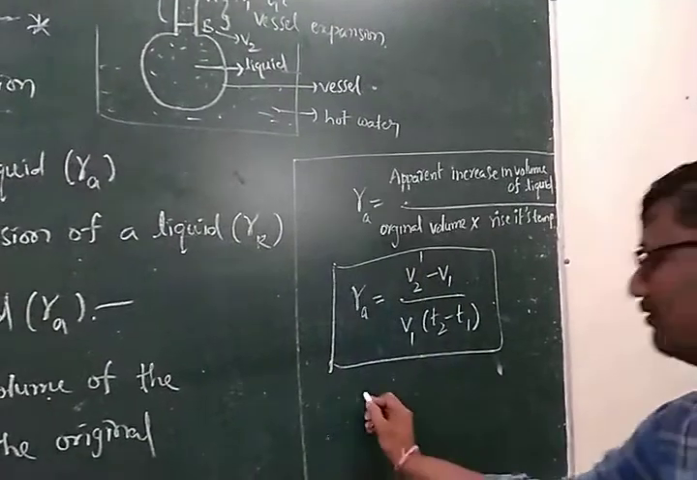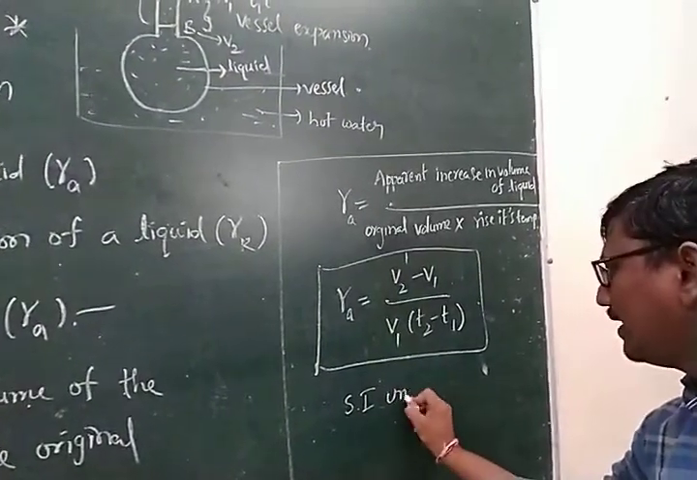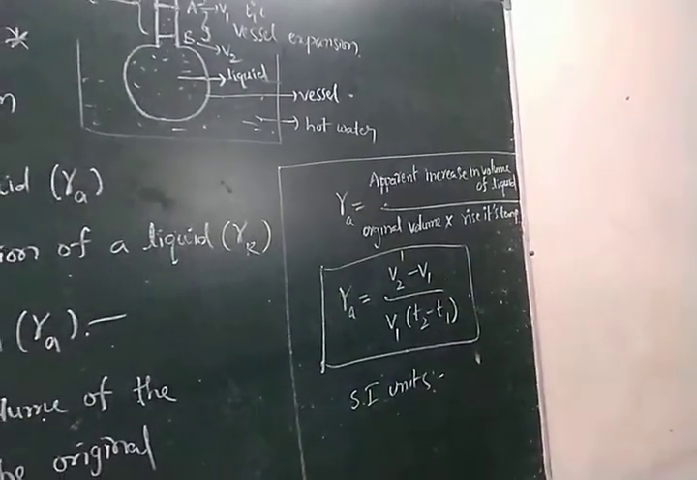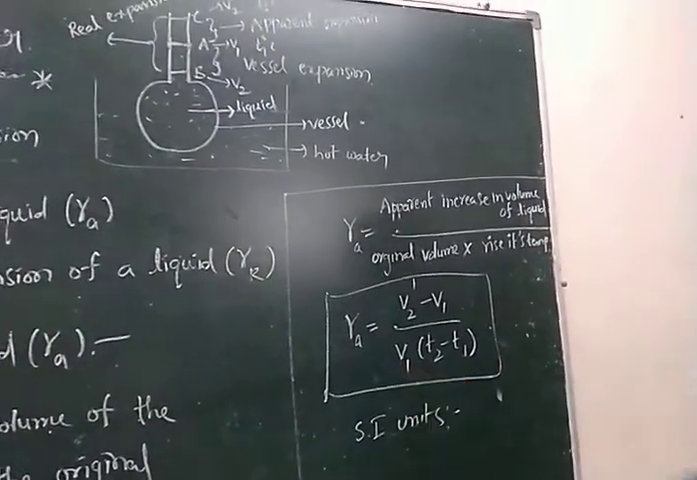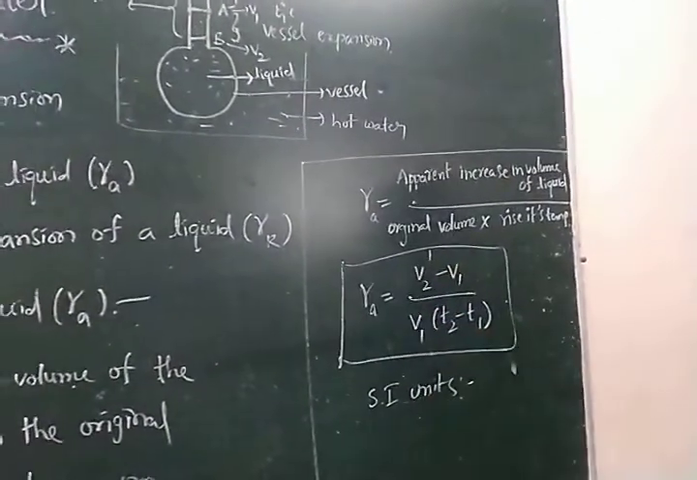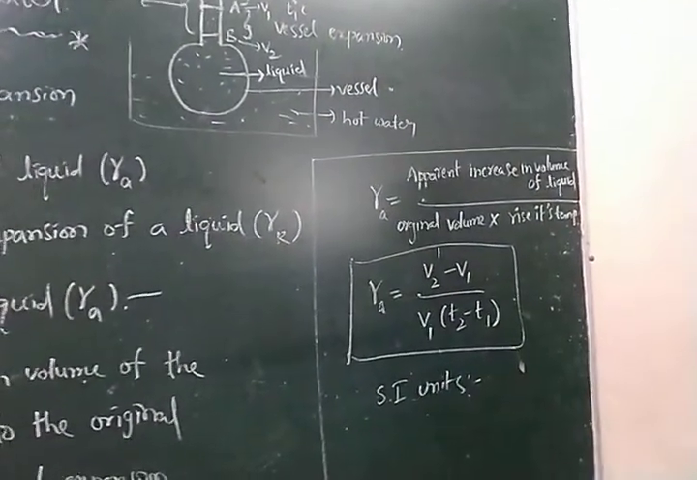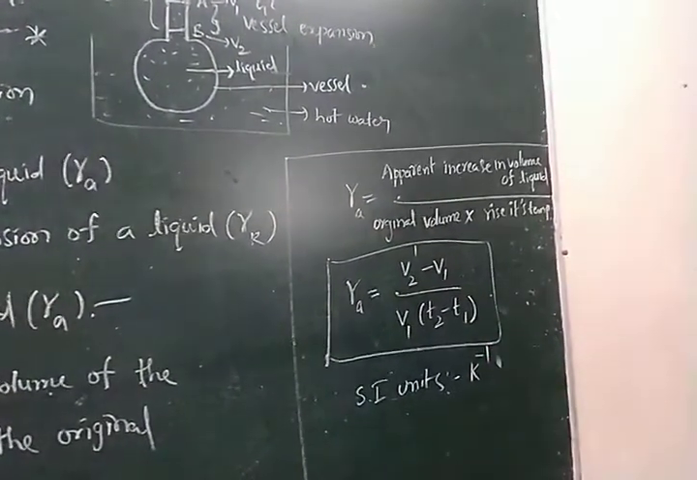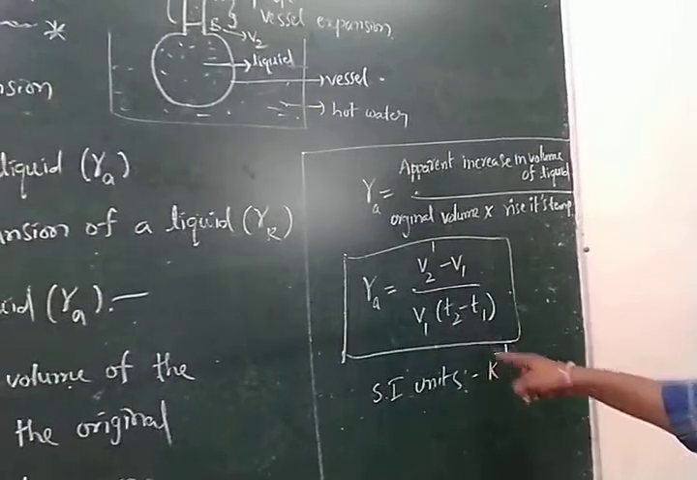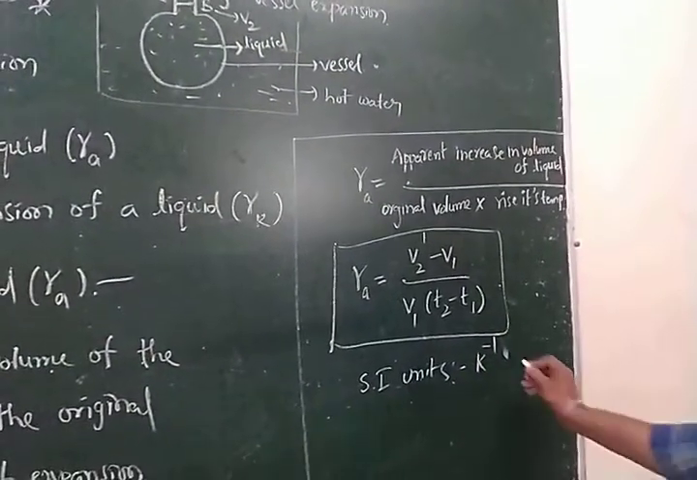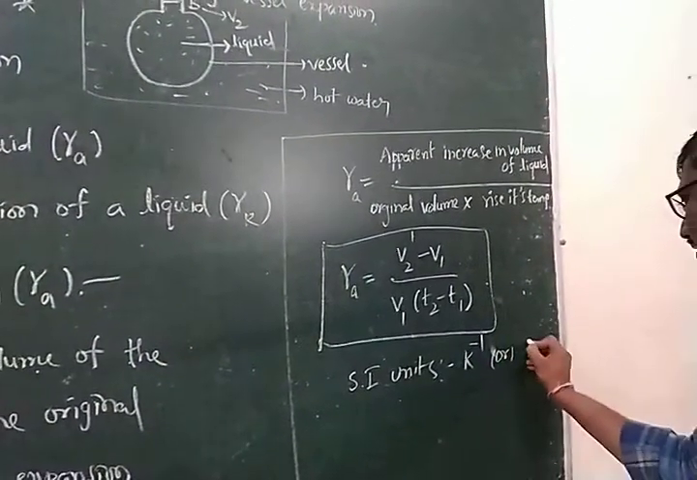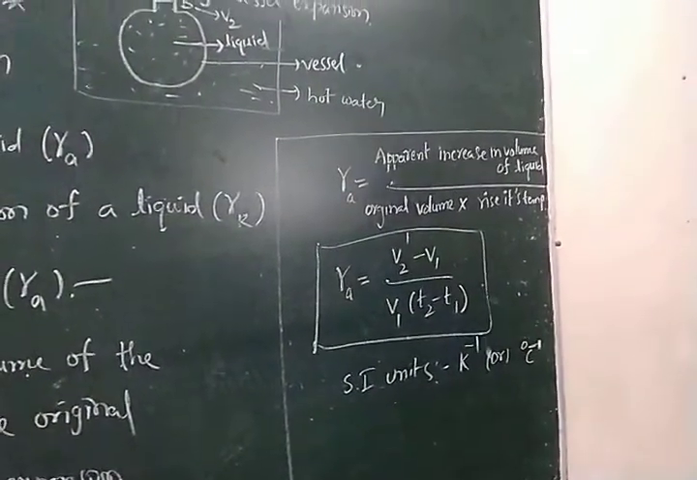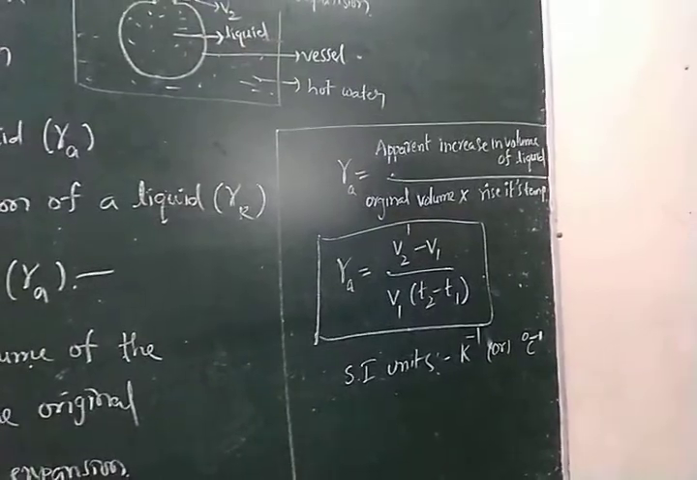Now write the SI units. Observe this formula: V2 minus V1 is a volume and V is also a volume, so the volumes cancel. Only the temperature in the denominator remains. The temperature can be measured in Kelvin, so the unit is Kelvin inverse, or degree centigrade inverse.